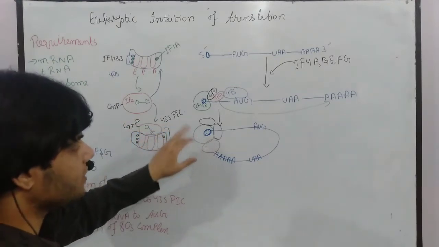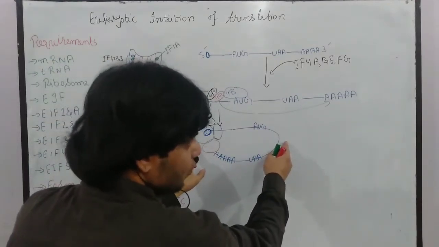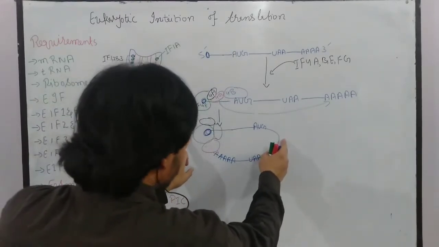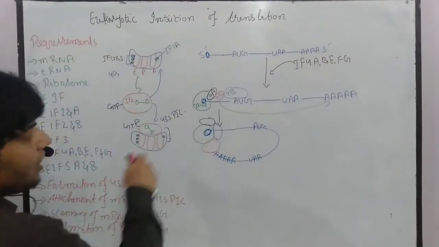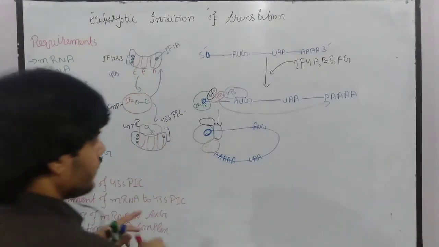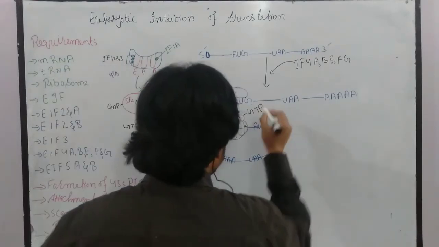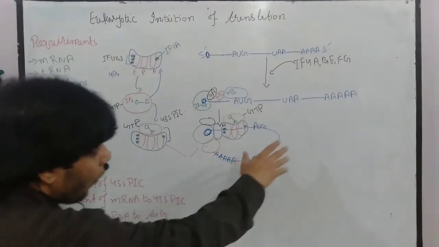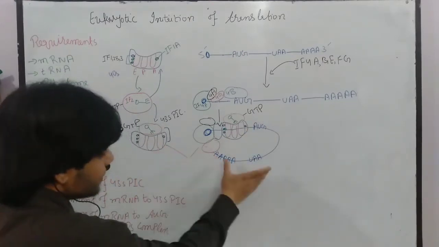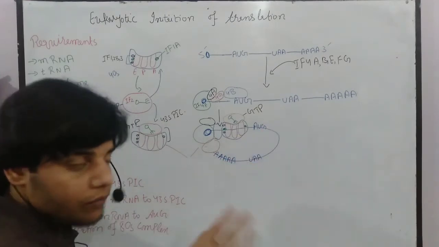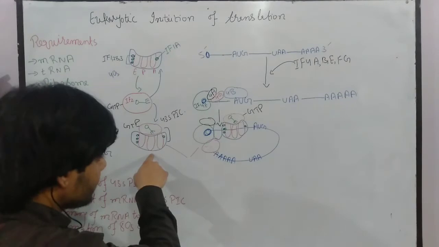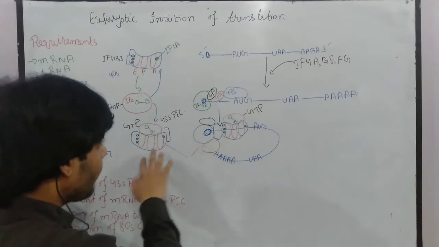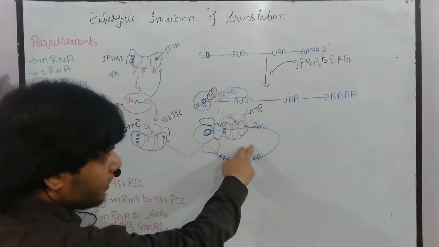The 43S pre-initiation complex: once the loop is formed, this RNA will attach to the 43S pre-initiation complex, and we will get the structure like that. Now let me explain what happened. Once the loop is formed, this loop-like structure of the RNA will attach to the 43S pre-initiation complex of the small subunit of the ribosome. Once the attachment is possible, we get the structure like that.